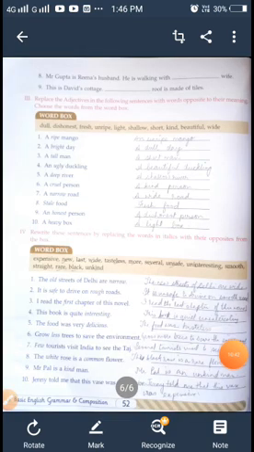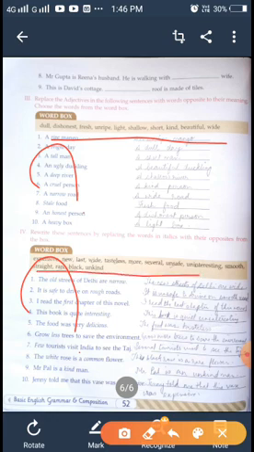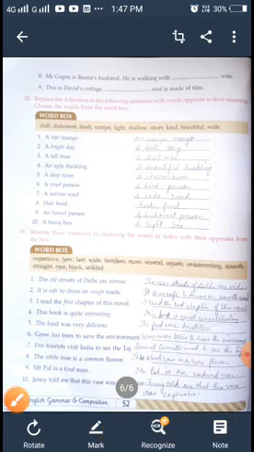Now students, almost the answer is written here. You can see, if it is difficult, you can go through the options given here. I think there is no doubt you will get the answer from these options. Then come to the next.